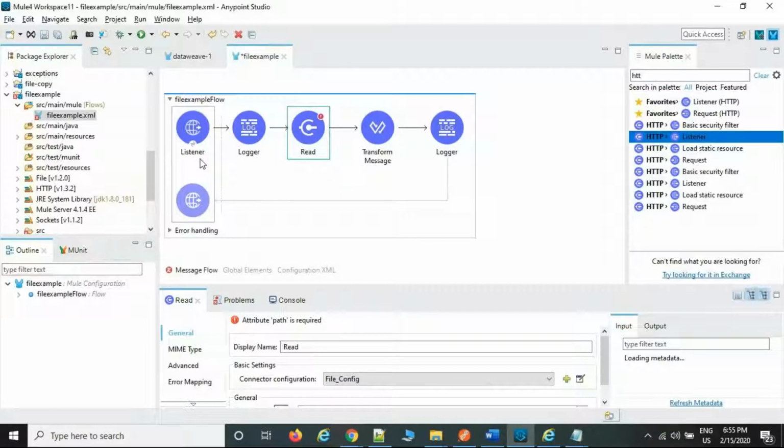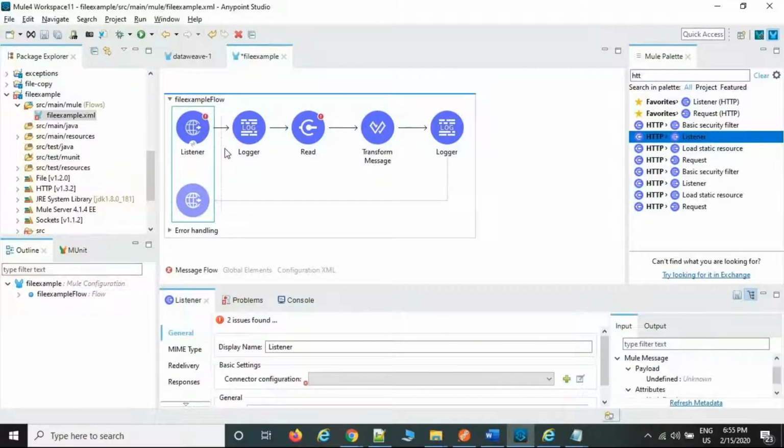The first one, the source place, is always consuming the file. And at runtime, I am sending the request from Postman. At runtime, you can collect the file from so-and-so drive and write it in another location. This is going to pick the file at runtime. The one which you put before is always available at the source, but this one is runtime only. It picks the file and converts it into whatever format you want by using the transform message.